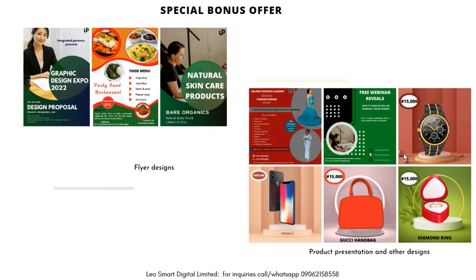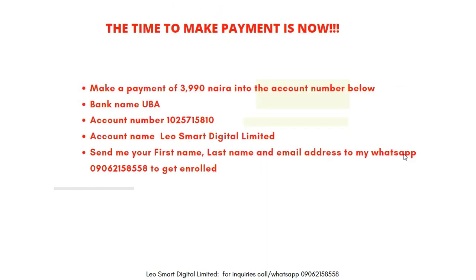So this is a special bonus offer for you. You'll be able to enjoy this if you make payment within 24 hours. The time to make payment is now. Make payment of 3,990 naira into the account number below. Bank name UBA, account number is this, and then the account name is Leo Smart Digital Limited.